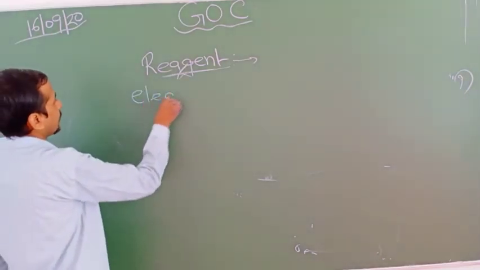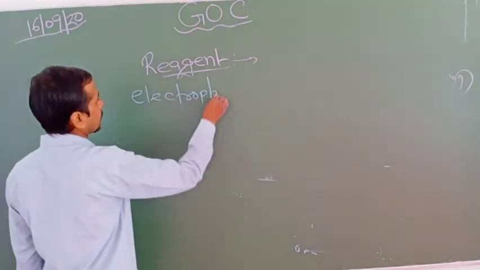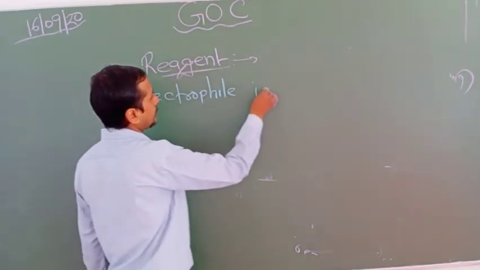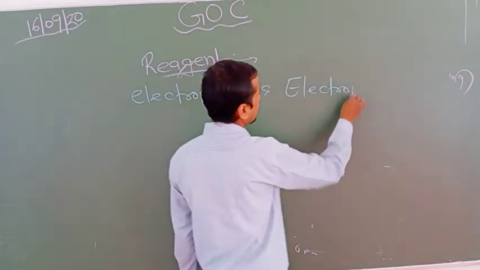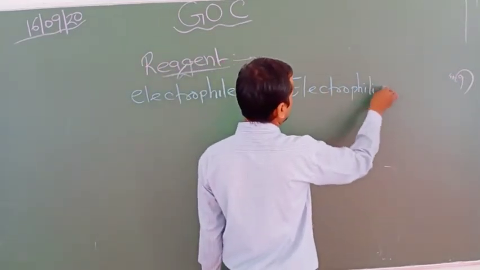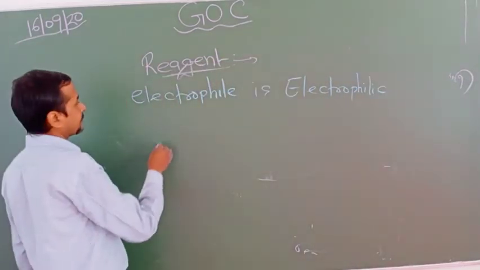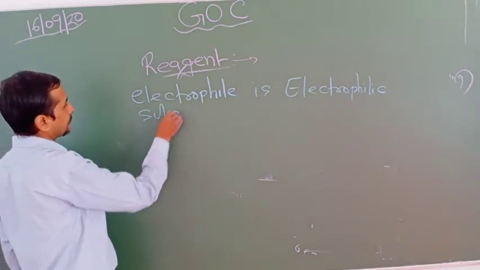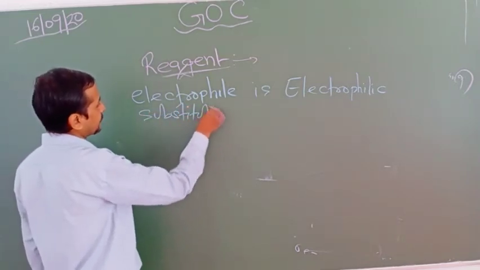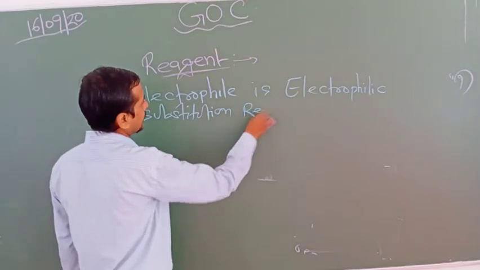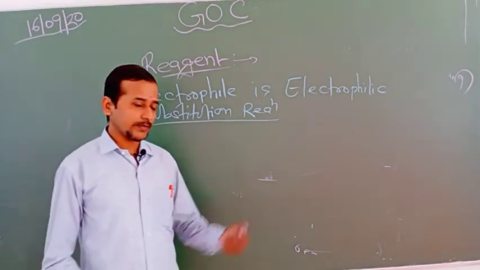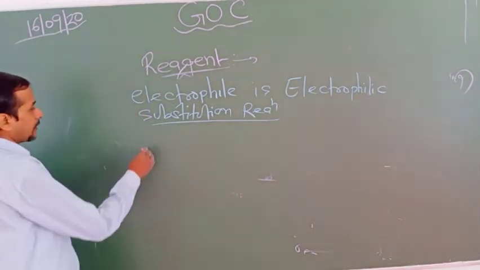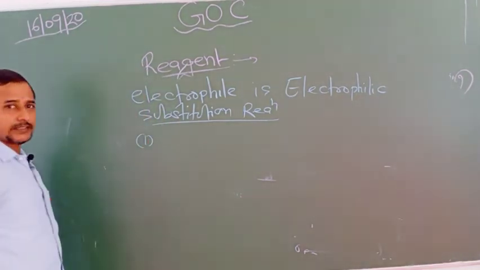So now electrophile in electrophilic substitution reaction. These reactions are basically the common reactions of aromatic compounds. So the common electrophilic substitution reactions of benzene.